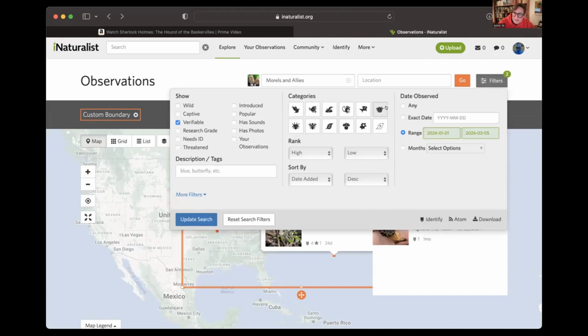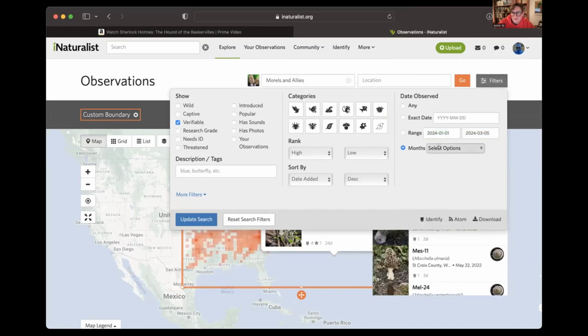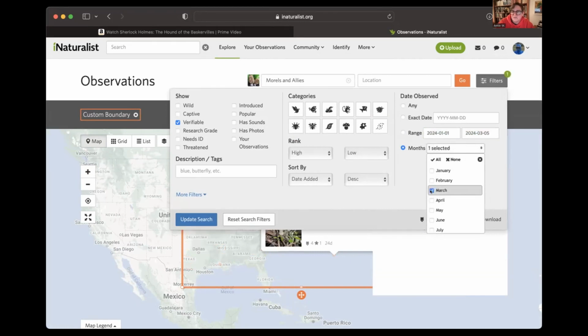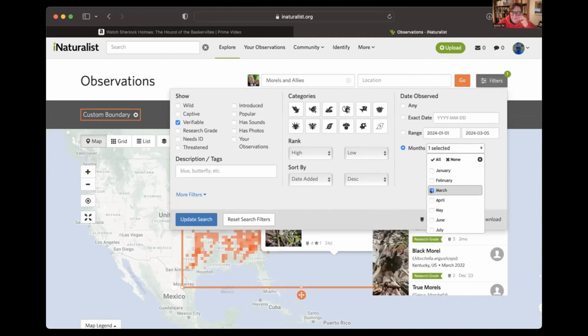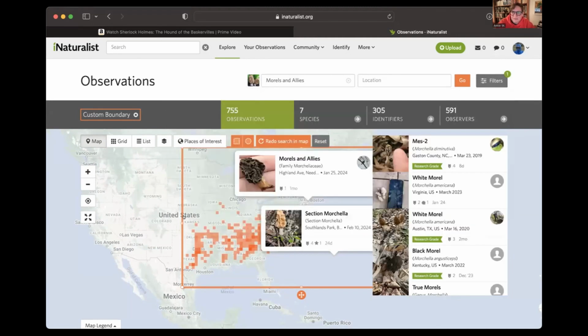So I'm going back to my filter page and I'm back in the date section. I'm going to turn off this range and I'm clicking on months. You don't even have to delete that. And now I'm going to select some months. I could select whatever I wanted, but I'm just going to select March because it's the beginning of March right now. And I want to know what happens historically in March.